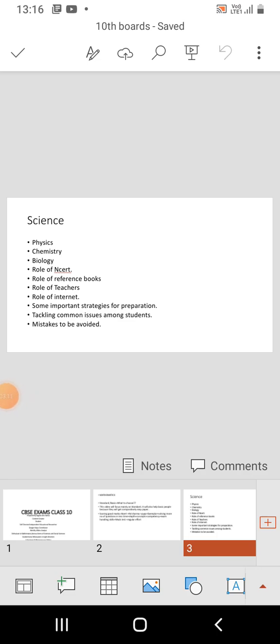Role of NCERT book. Role of NCERT book here is, NCERT book is meant for studying deeply and deep understanding. Role of reference books: reference books and exemplar book are for solving practice papers and sample papers. The course must be completed one month before, thoroughly, and things must be remembered and understood thoroughly, so that more questions would get solved in the last one month.